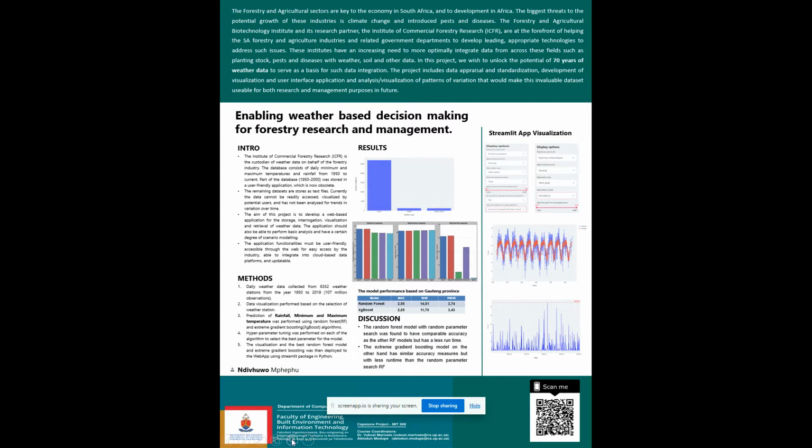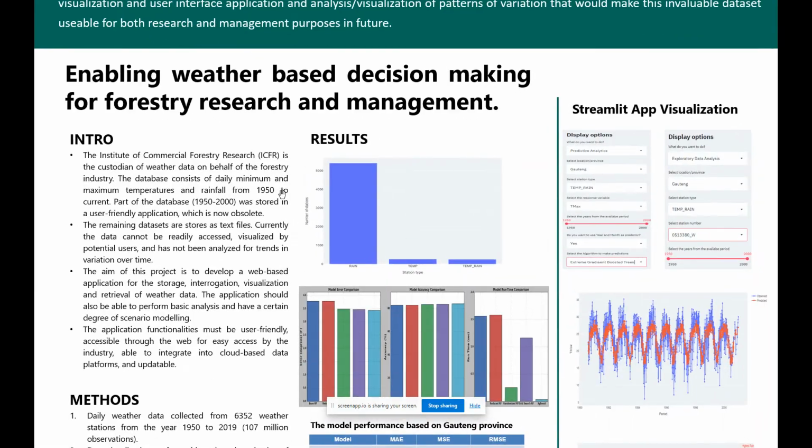Good day, everyone. I would like to take you through my project, the project for the MIT808 course. So this project is mainly focused on enabling weather-based decision making for forestry research and management.